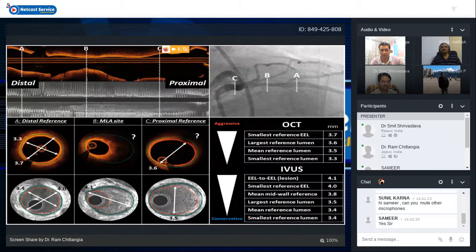As you can see, on OCT also the same thing applies, and it chooses the stent from the most conservative approach, from 3.3 millimeter to 3.7 millimeter in this case. And also in IVUS, from the most conservative approach, it chooses a stent of 3.4 millimeter to 4.1 millimeter. Overall, on average, IVUS gives you a larger stent diameter as compared to OCT. So it always helps you put a larger stent as compared to OCT, because it gives you a larger EEL based area.